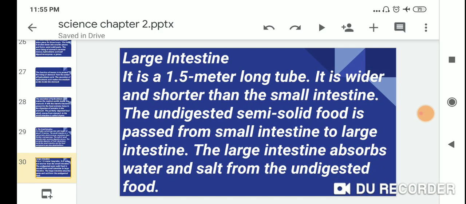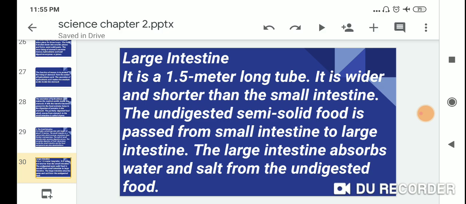Next one is the large intestine. It is a 1.5 meter long tube. It is wider and shorter than the small intestine. The undigested semi-solid food is passed from the small intestine to the large intestine. The large intestine absorbs water and salt from the undigested food.